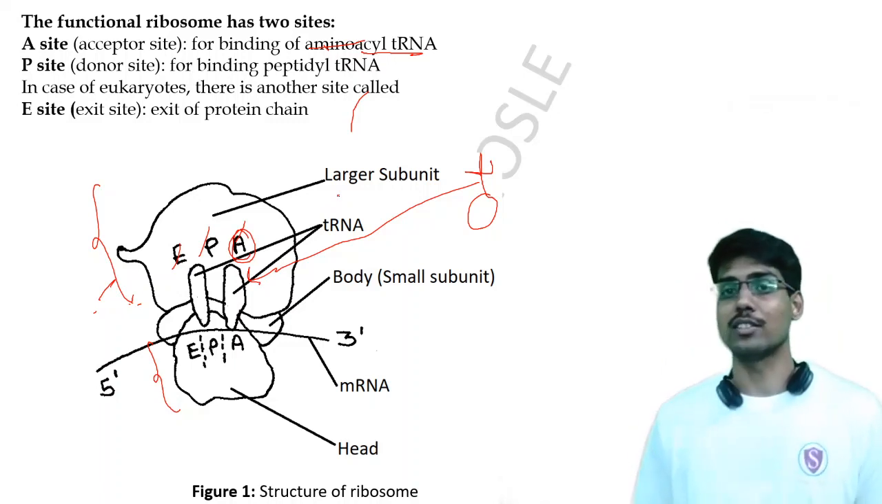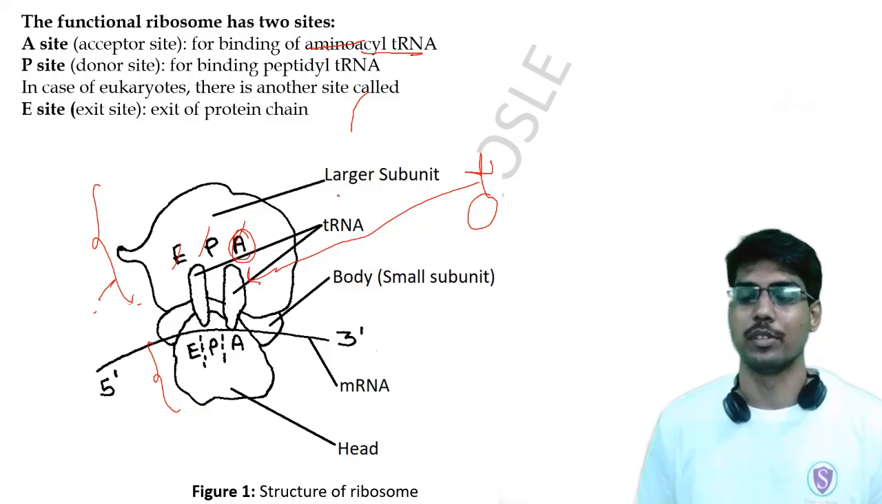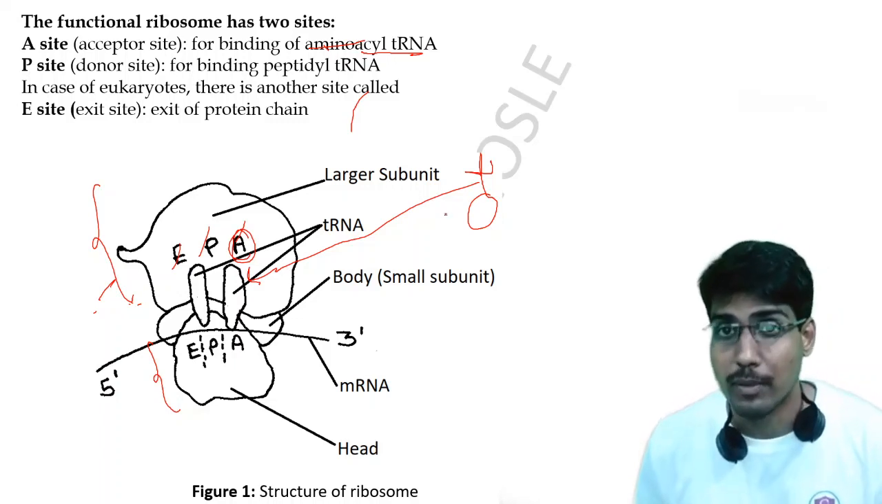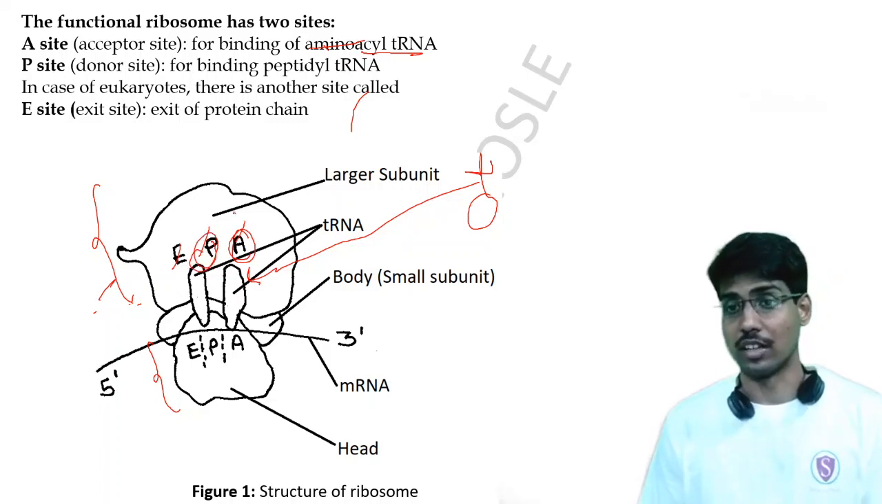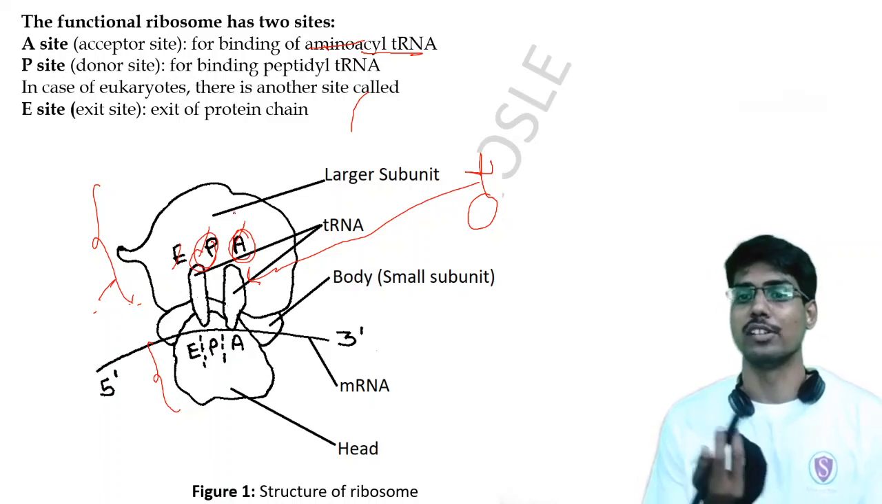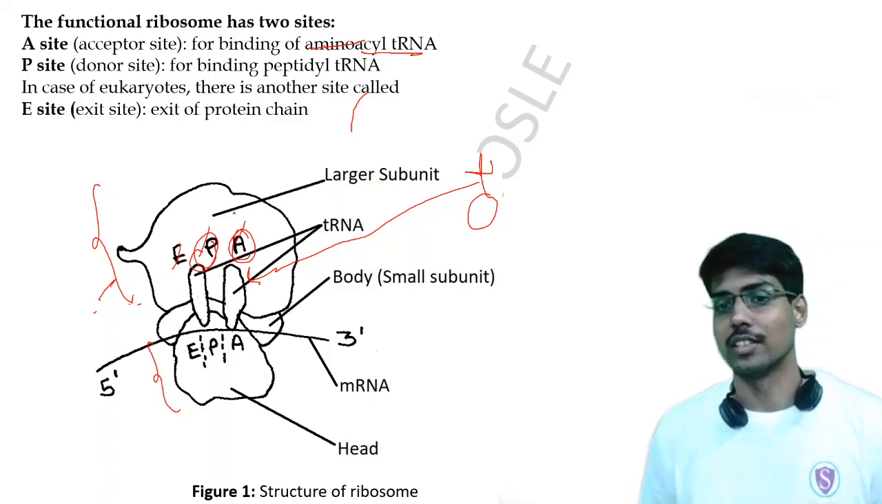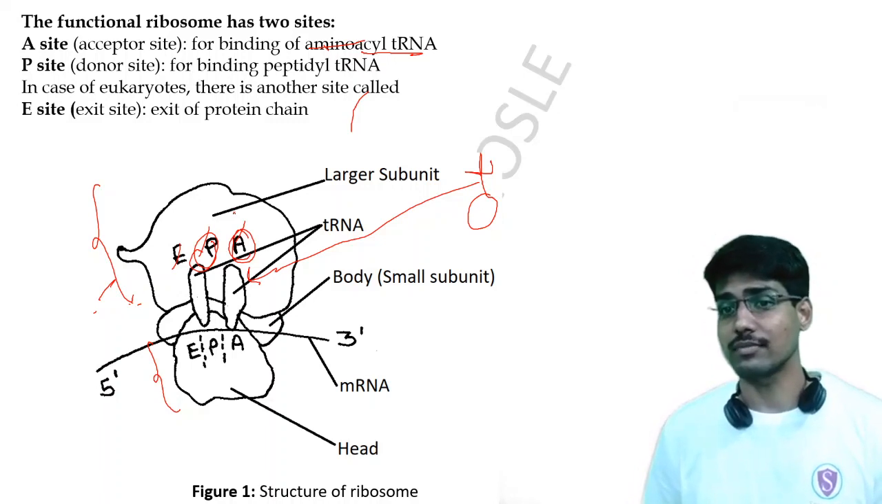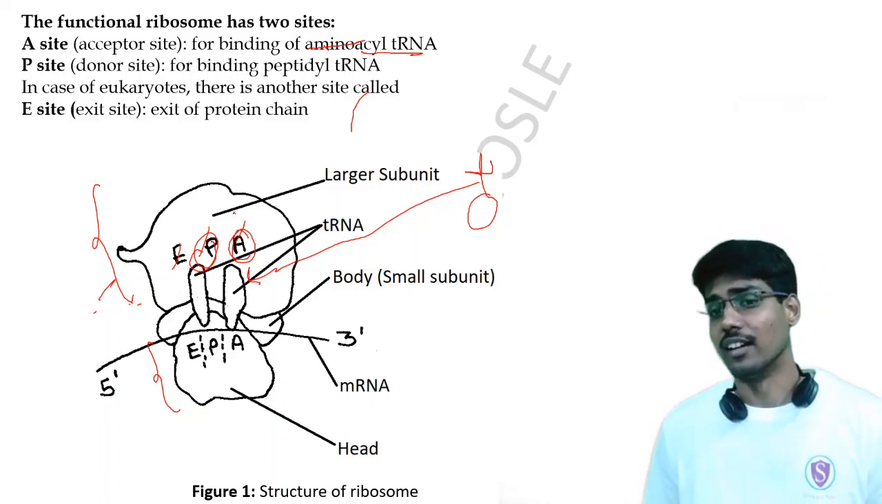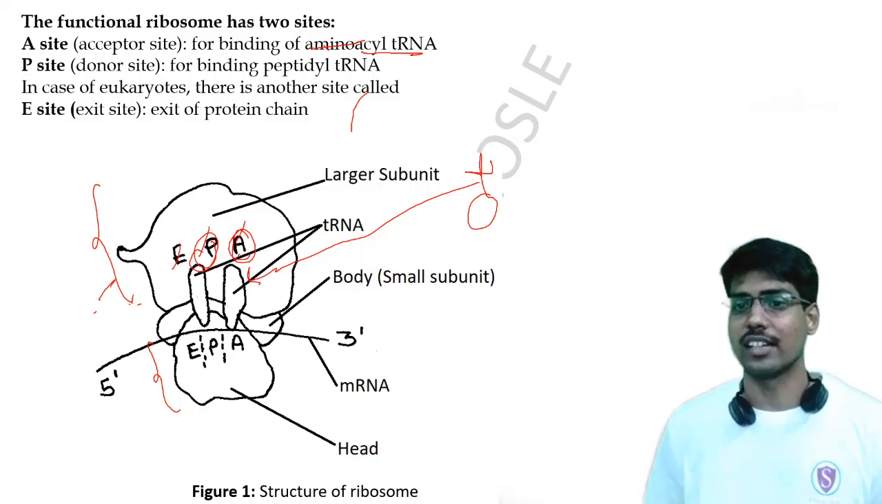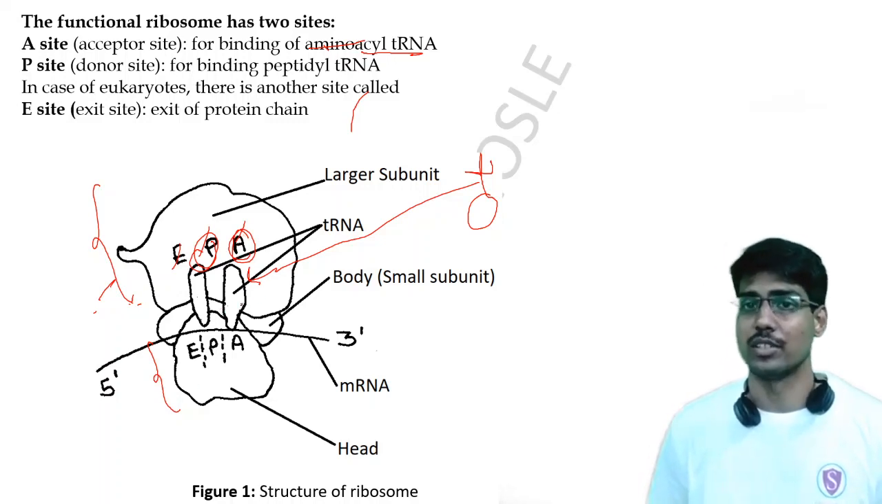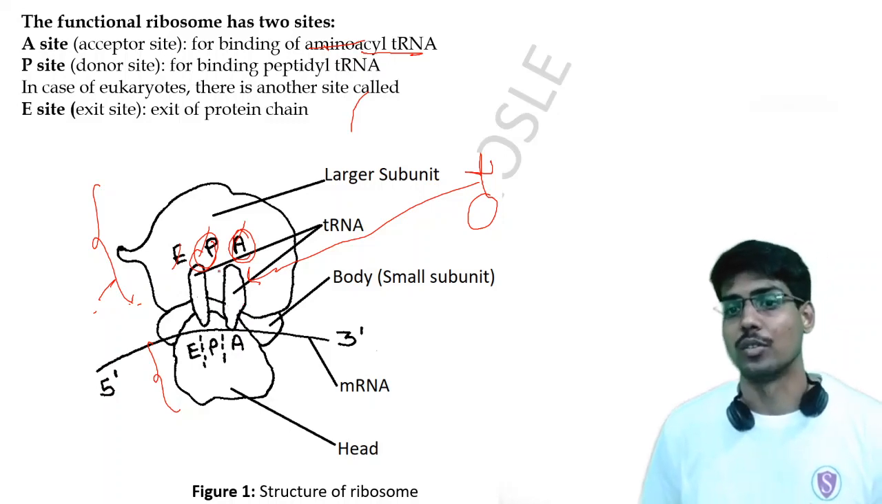Next is the P site, that is the donor site. What does donor site mean? It is the binding site of peptidyl tRNA. The tRNA with the peptidyl chain, the protein, is attached at the P site. That is why it is called the peptidyl tRNA site or donor site. It donates the peptidyl group. And next, there is the E site, which is the exit site for the tRNAs which are attached to it.